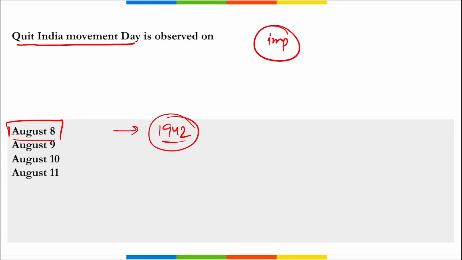It was in 1942. It was on 8th of August, and this day pays tribute to the martyrs and freedom fighters of the independence movement. This year in 2023, on 8th of August, we observed the 81st anniversary of the Quit India Movement.